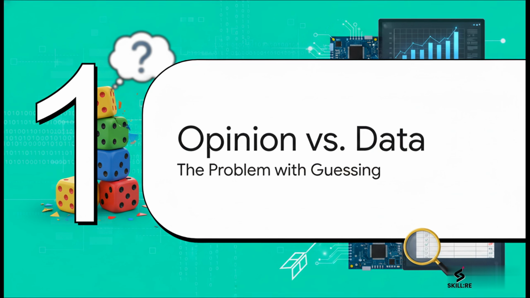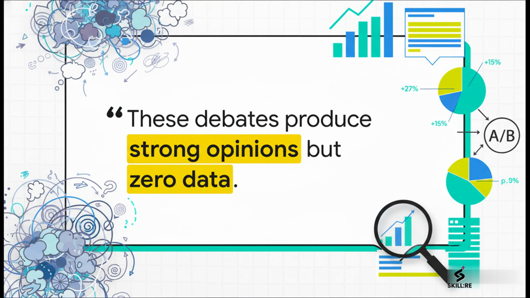Opinion versus data. See, at the heart of this whole thing is a really basic conflict. It's that classic battle between our gut feelings, what we think should work, and the cold hard proof of what actually works. This quote from our source material just nails it. These debates produce strong opinions but zero data. I mean, think about it. We've all been there, right? Wasting hours arguing over tiny word changes or which AI just feels smarter. But without any numbers to back it up, we're just running on vibes, not facts.